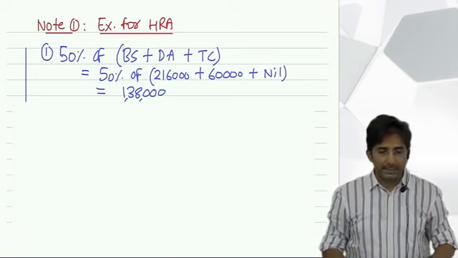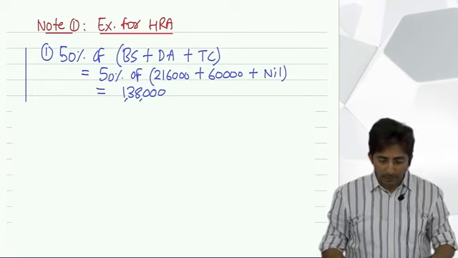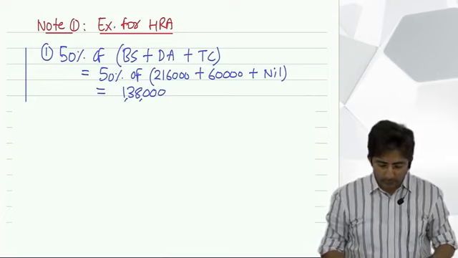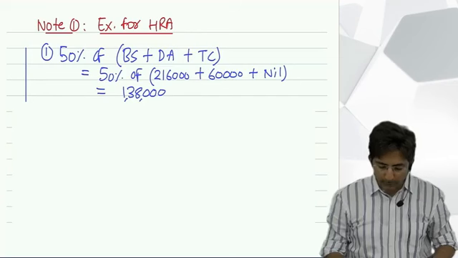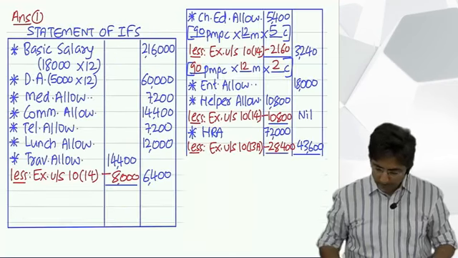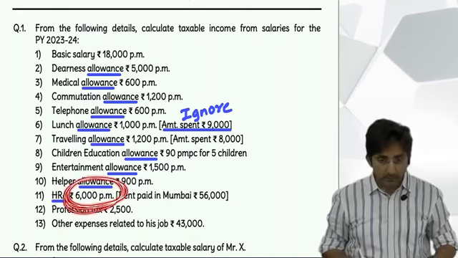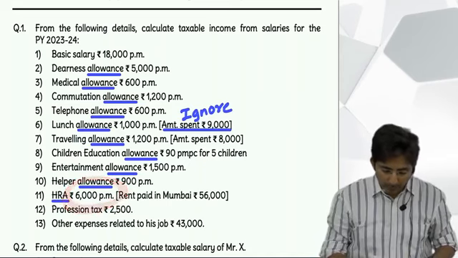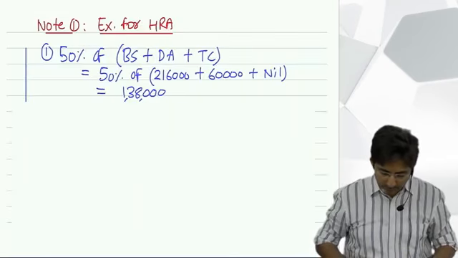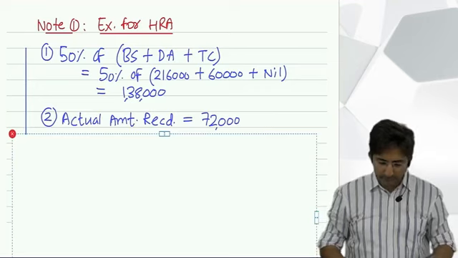Then what is the second amount? Amount actually received. So for HRA, what is the actual amount received by him? He has received 72,000, 6,000 per month multiplied by 12, so 72,000 actual amount received, correct?